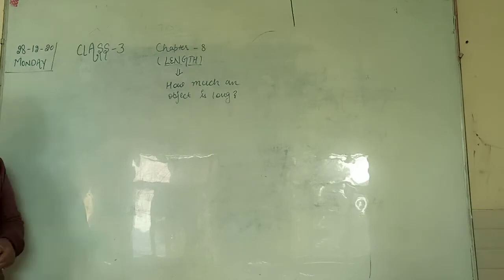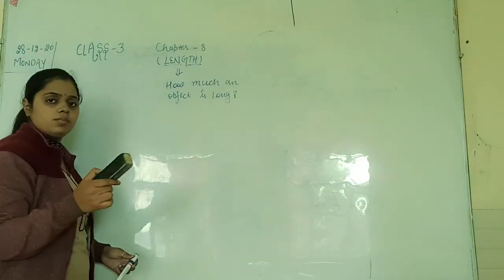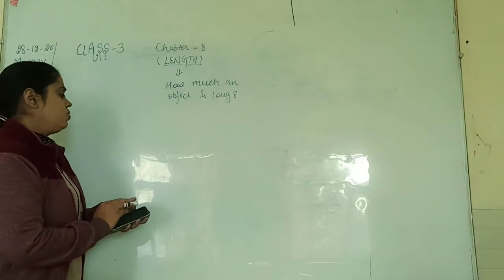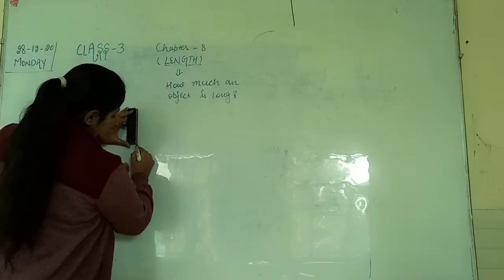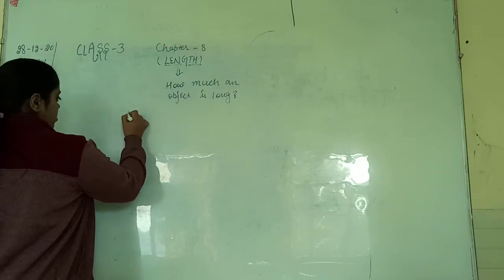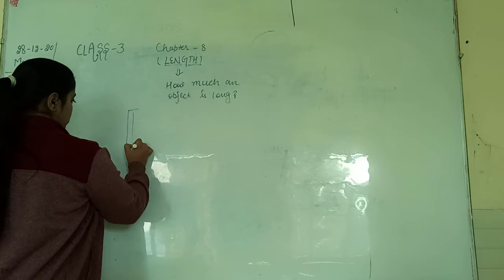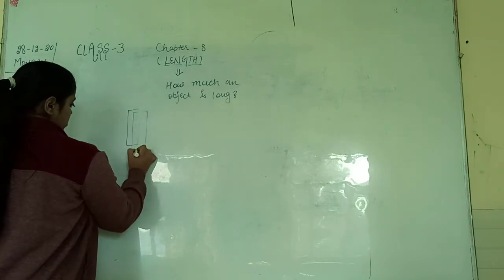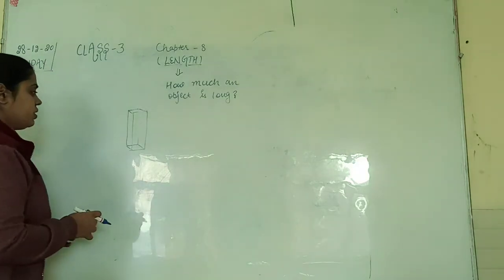So students, see, this is a marker and this one is a duster, right? So here, with the help of this, I will draw the shape of the marker. Like this is a duster.